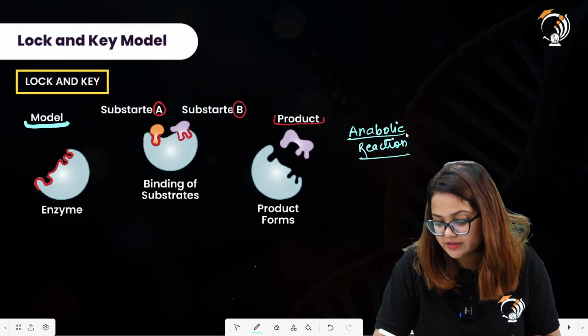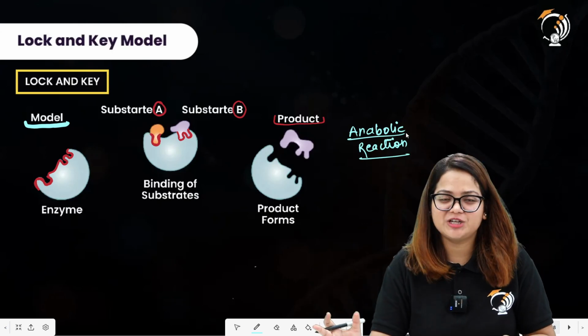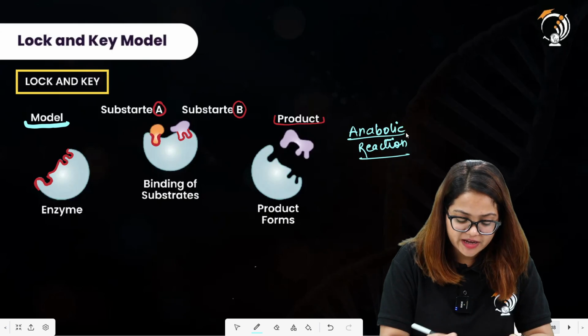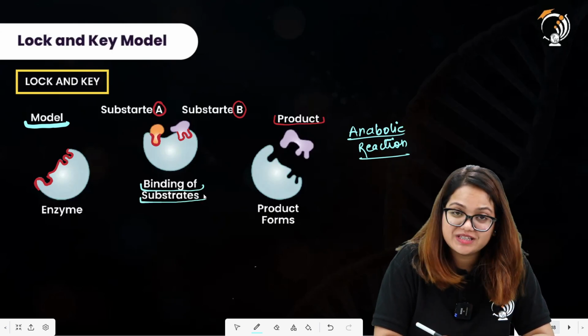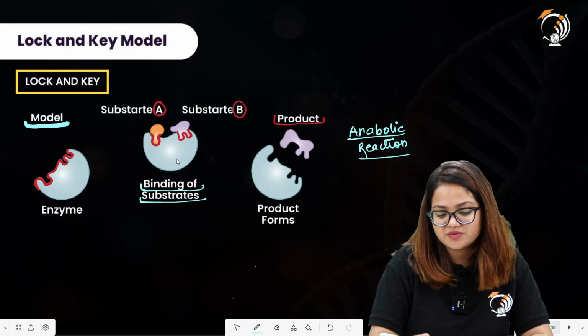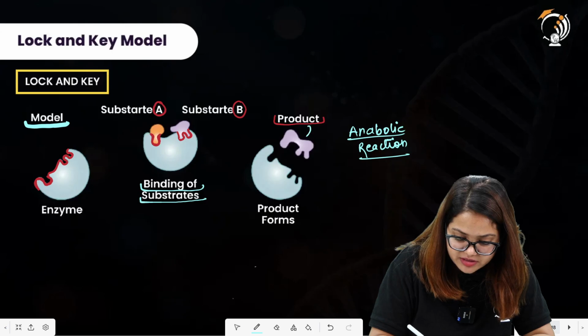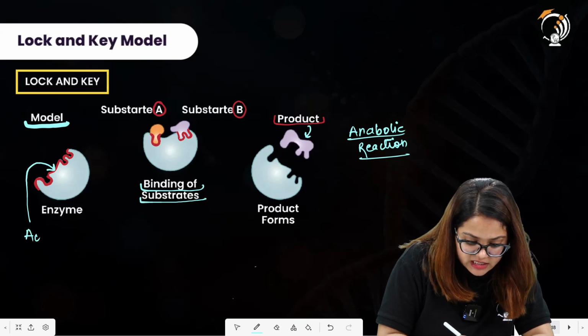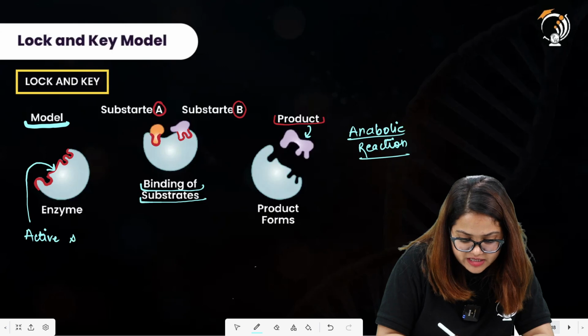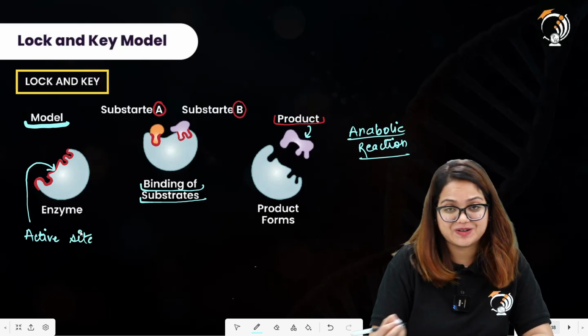All right, in which smaller molecules are being converted into the larger molecules. Here you have that there is binding of substrate onto the enzymes. The substrate are then converted into the product. This is the product. All right. And what is this structure over here? This is the active site present on enzyme. We are going to study about that also.